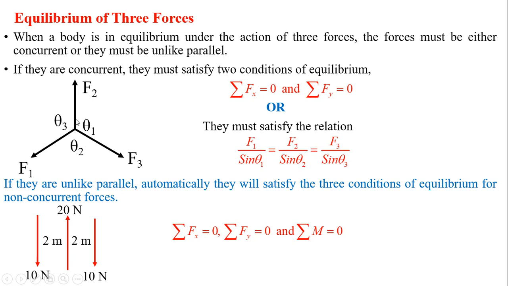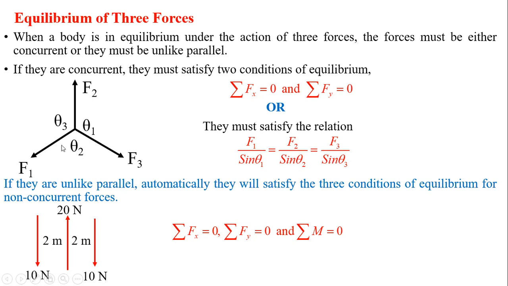The second condition is that all three forces should be pulling in nature, meaning all should be in tension, acting away from the origin. The third condition is that the concurrent force system should be in equilibrium.